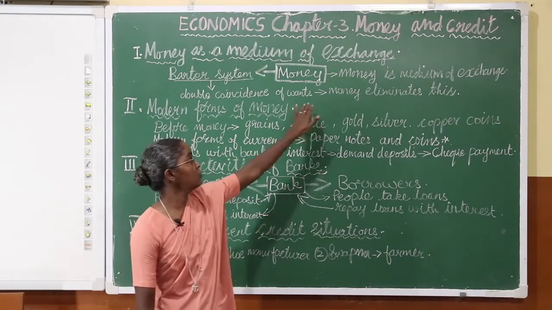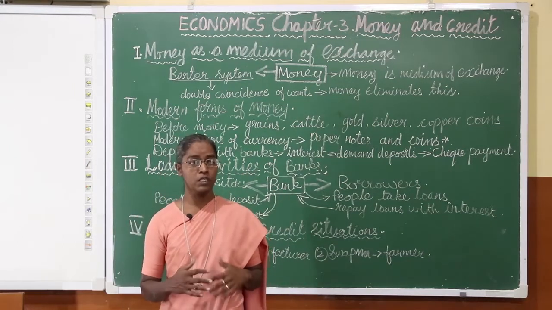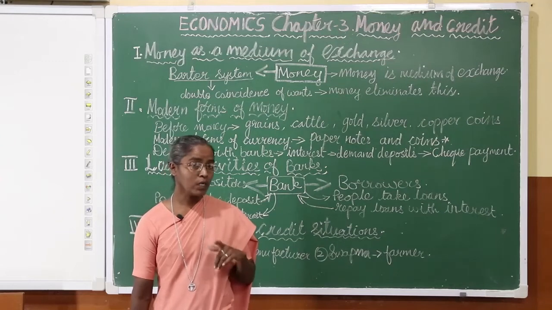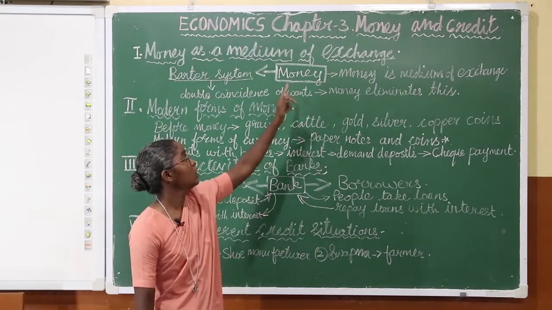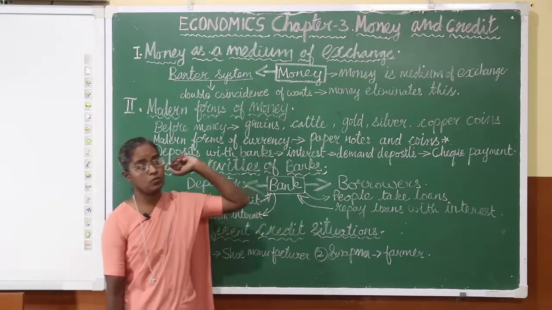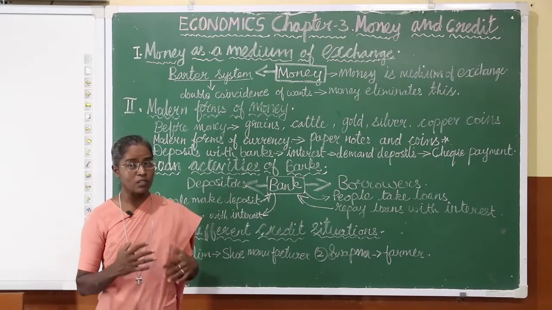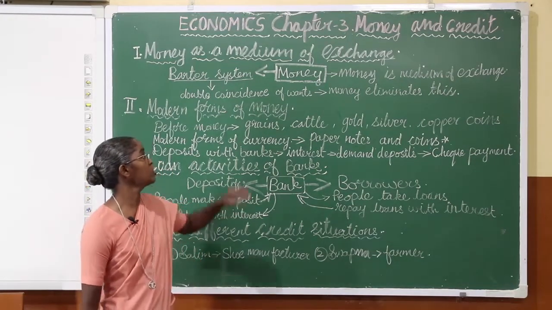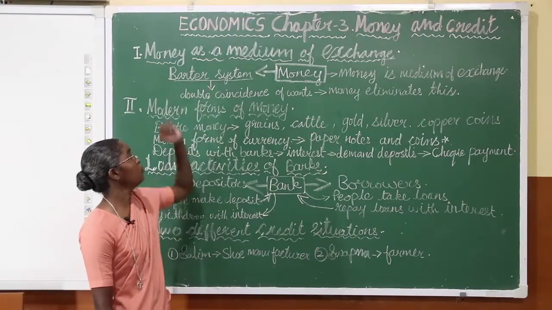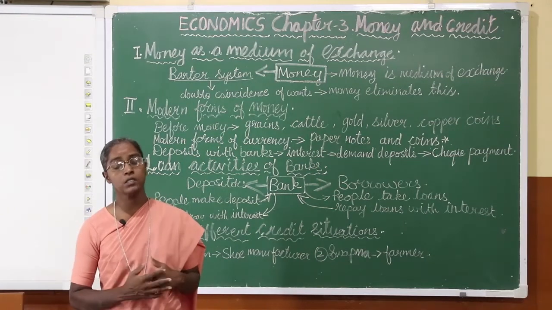So today we are using money as a medium of exchange. Money stands as a medium of transaction. Now what we need to learn is, before the use of money, what did people do? What did they use for transactions? That we need to pay attention to. Before the use of money, people followed a system called the barter system.